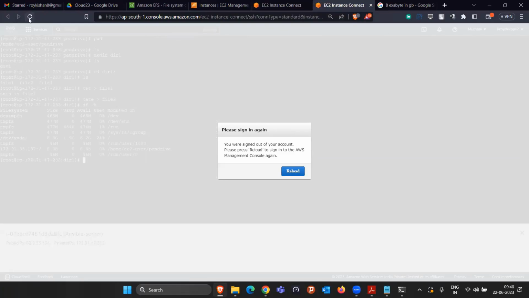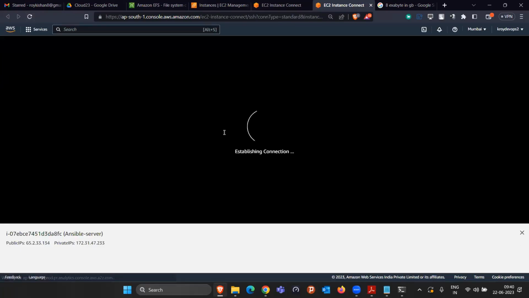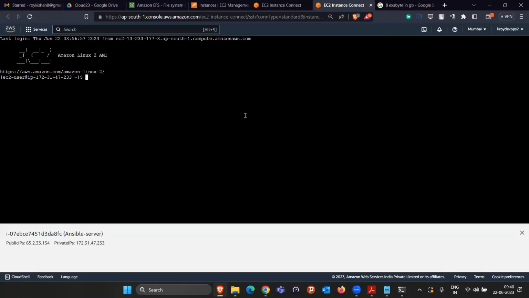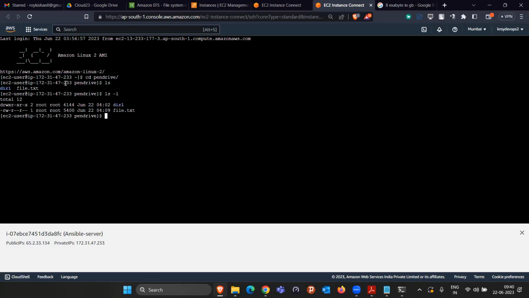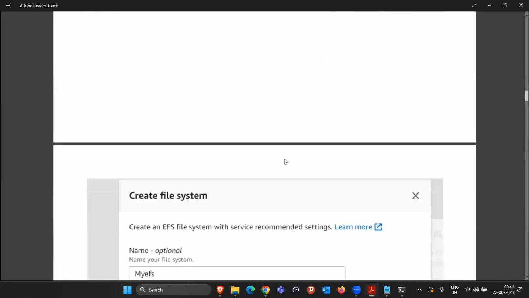But even if I try to connect from another machine, I'll be able to see the data, because we stored the data inside the test pen drive directory with the name file.txt. So if somebody goes inside the pen drive location inside that machine, they will also be able to see the file.txt, and they will see the exact same thing. So you have to understand these things, and the exabyte part, more explanation I gave you here.